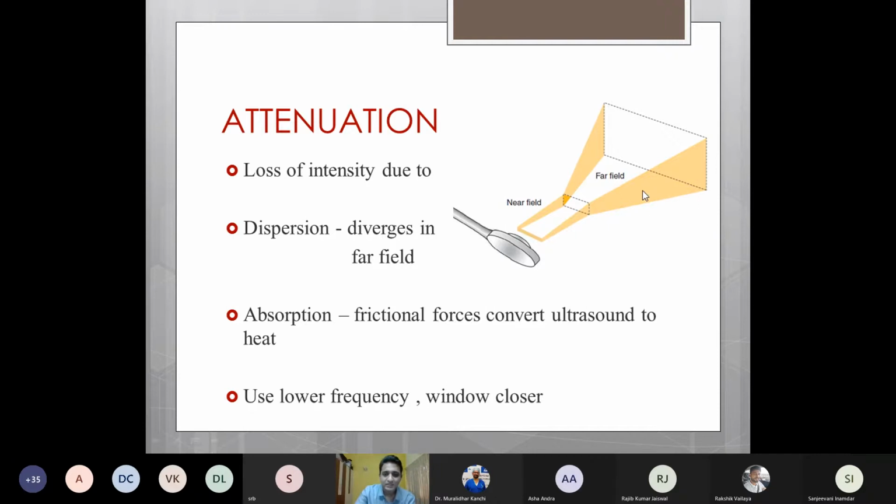Hence, this brings us to the second rule of image optimization: if we want to see a particular structure of interest, we should make sure that it lies in the near field, because if that structure lies in the far field, then the echoes returning from there will be attenuated and of poor quality. Absorption also leads to attenuation, and that is when the frictional forces convert the ultrasound to heat energy. Hence, to reduce attenuation, we need to use lower frequency probes, and we have to select a window where the structure of interest is very close to the probe so that it lies in the near field.